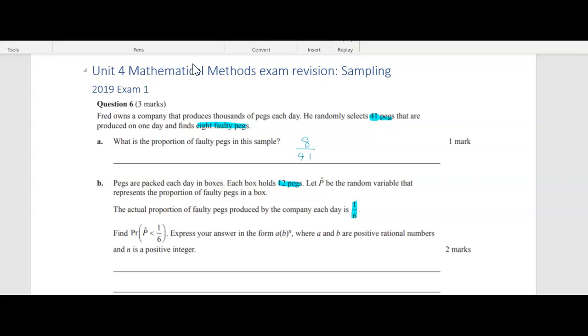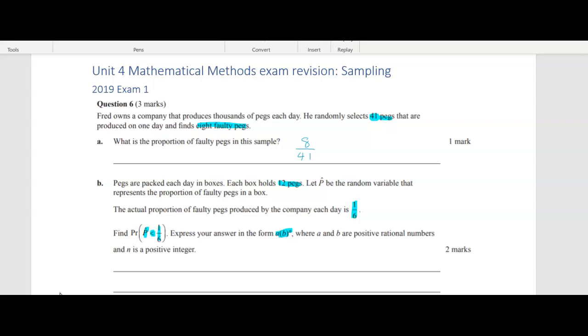Okay, so it's not 8 out of 41, although you can see it's quite close to 1/6. We want to find the probability that this random variable, P hat, is less than 1/6. Express your answer in the form a, b to the power of n, where a and b are positive rational numbers and n is a positive integer.